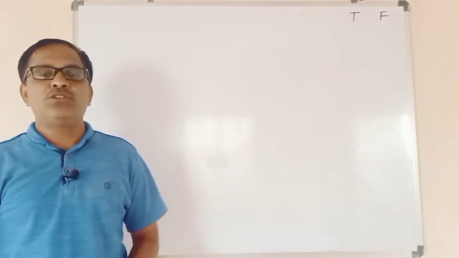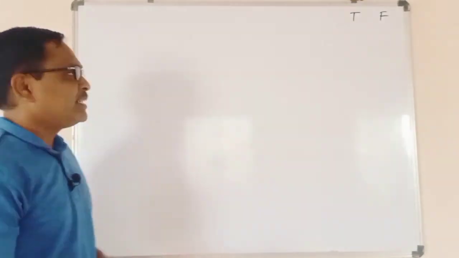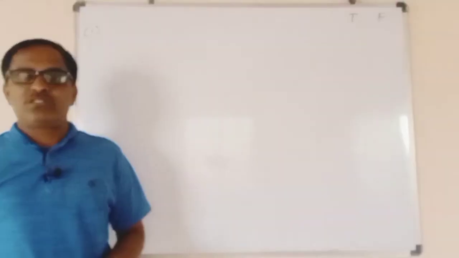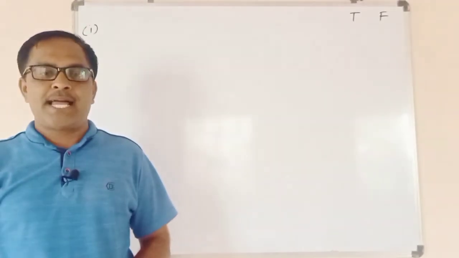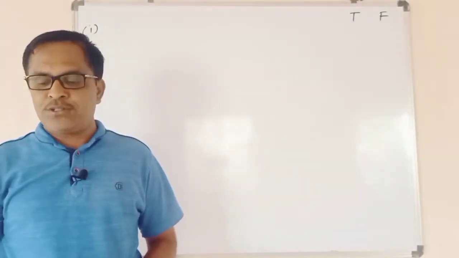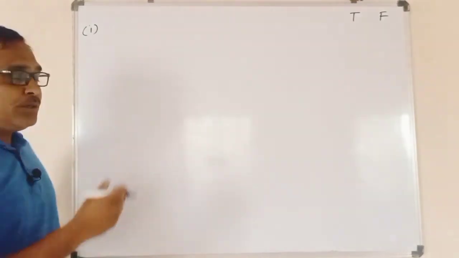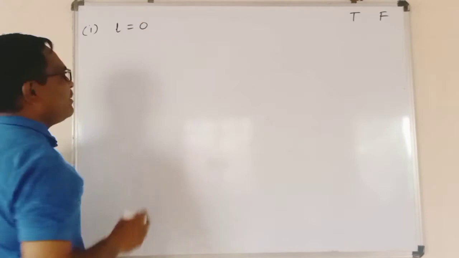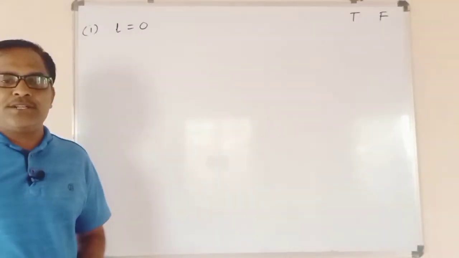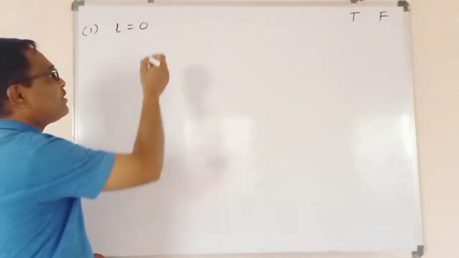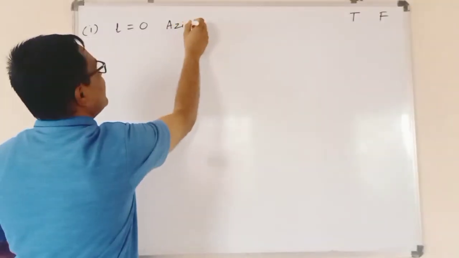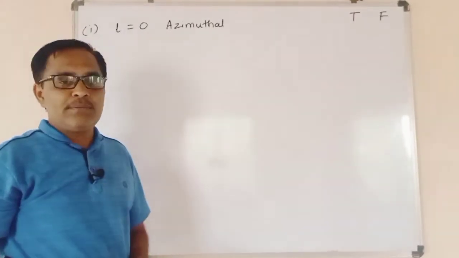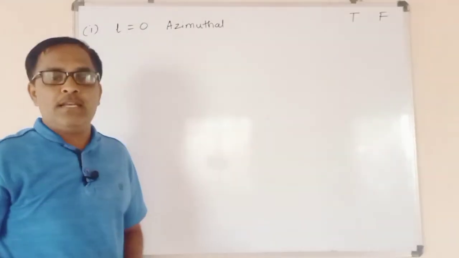So let us go one by one. As we have the first statement, first we shall discuss statement number 1. Statement number 1 is the number of electrons having l equals 0 is 10 in palladium. So for this particular statement we have the value l equals 0. Remember that l is nothing but the azimuthal quantum number, and on the basis of the quantum numbers we can predict the subshell for l equals 0.